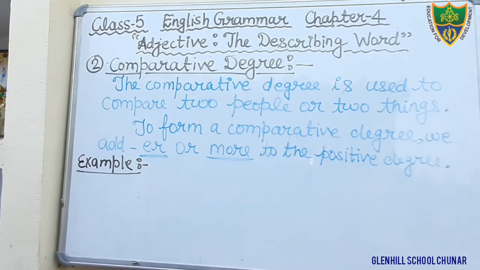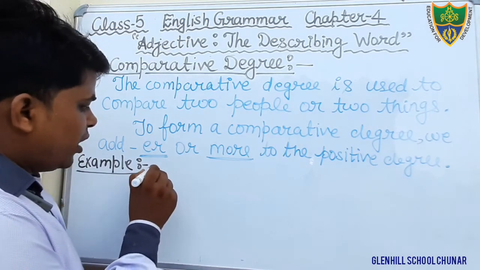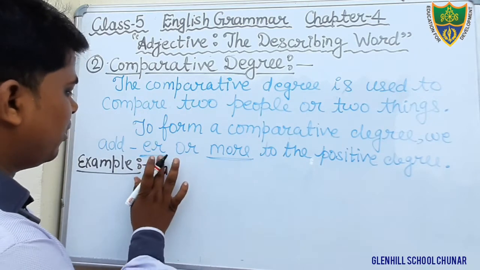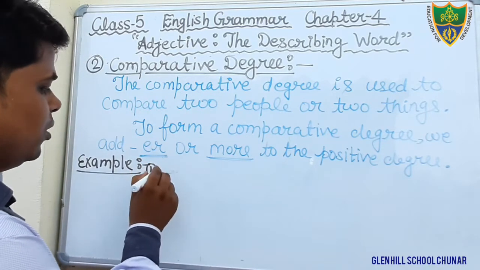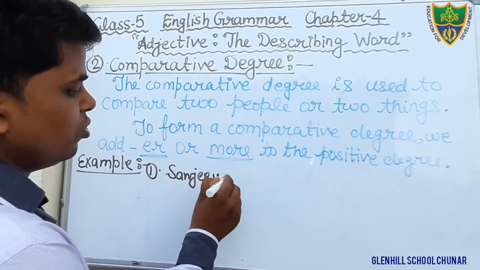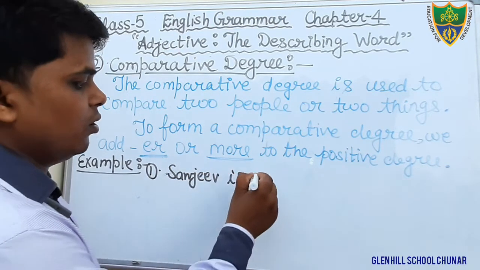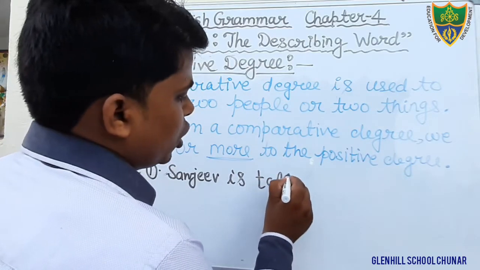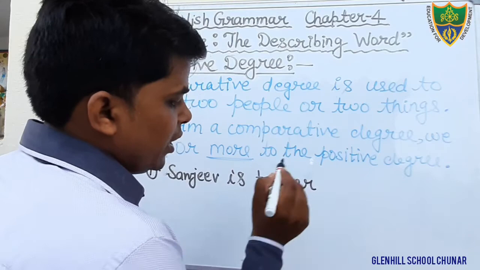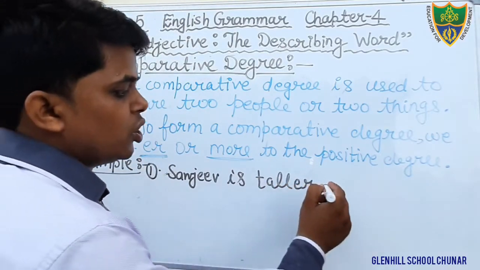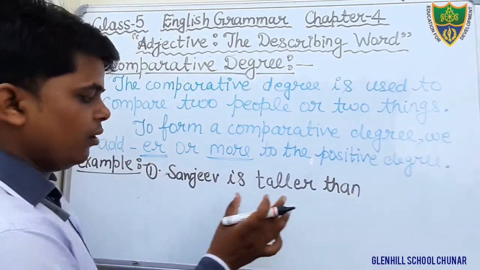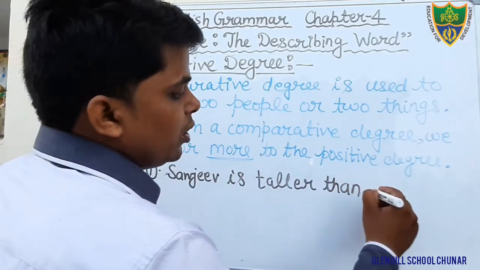Just see. Here we are writing Sanjeev. First example we will see. Sanjeev is tall is positive degree. Here we will add ER. It becomes taller. Sanjeev is taller. I have told you we will use than. The word than. Okay, Sanjeev is taller than Mohan.